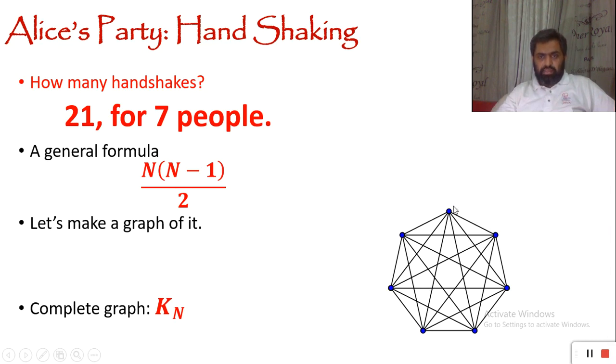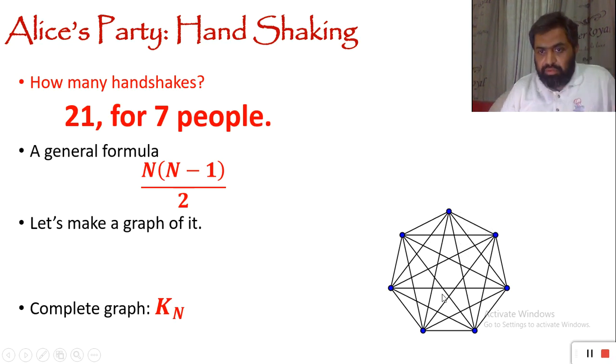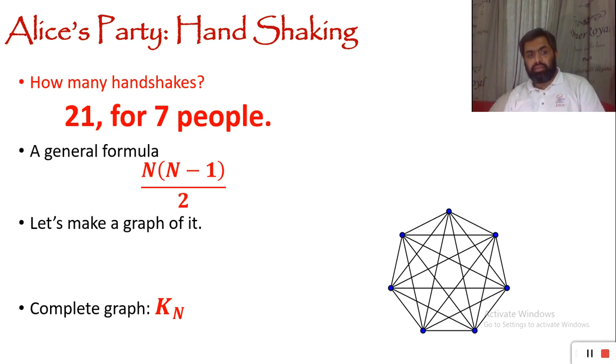So suppose this is Alice, she's going to handshake with all of her 6 friends. Bob is going to handshake with each and every other person. And if we carefully count these edges, there are going to be 21 edges. N into n minus 1 divided by 2. Usually such a kind of graph is called a complete graph. We represent it by K. So if there are n nodes, vertices, dots, this is called K with subscript n, Kn. So there are n nodes, and how many edges will there be? N into n minus 1 divided by 2.